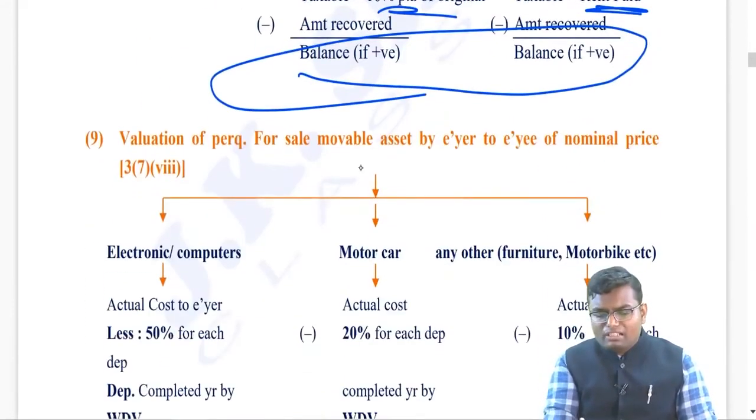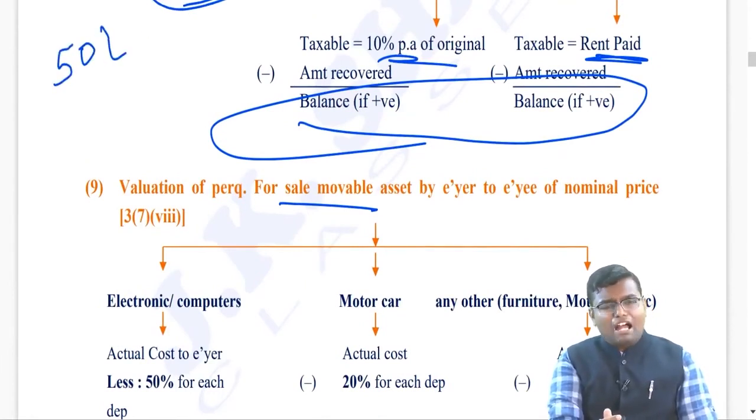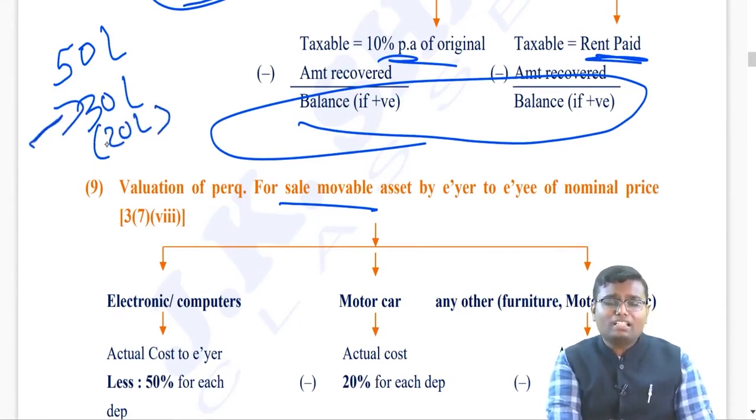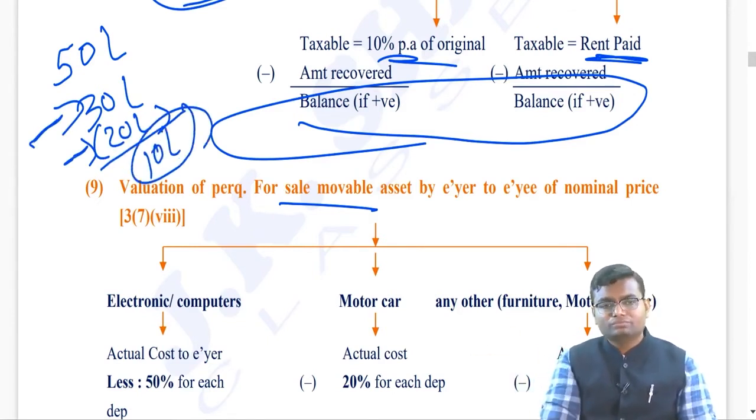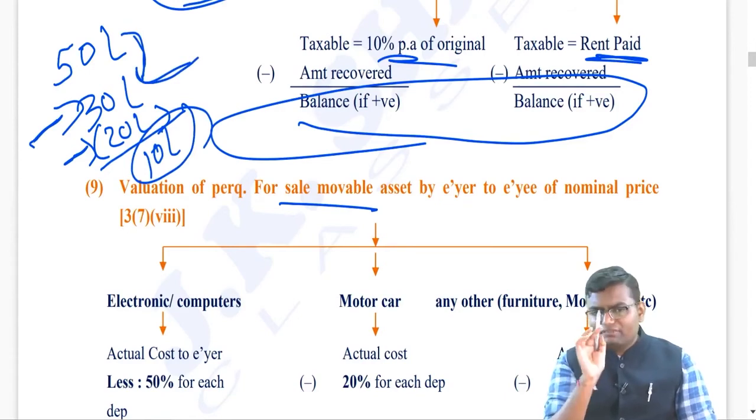Then sale of movable asset. Let's say the employer has one asset which he purchased 2 years back for rupees 50 lakh. After 2 years of depreciation, can I say the value can be up to, let's say, 30 lakh. This asset is sold to you for rupees 20 lakh. Today the value was 30 lakh. You are given only 20 lakh. The balance 10 lakh is your benefit. That is sale of movable asset. That is taxable. The question arises, sir, how do you depreciate this? How did you come up to 30 lakh? That is the only thing that we have to see.